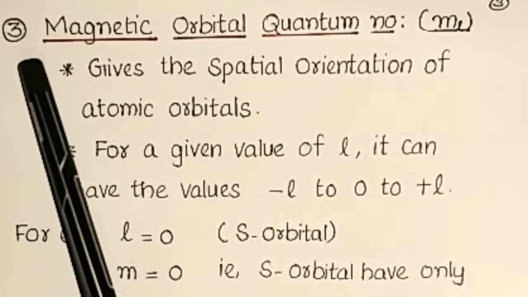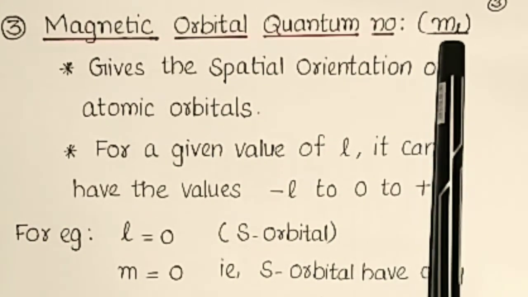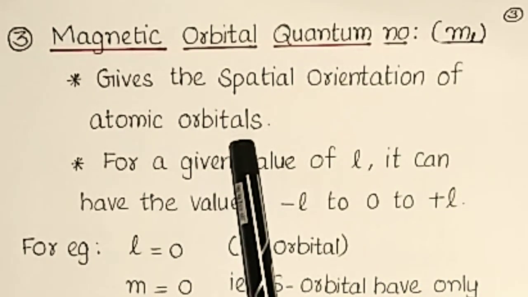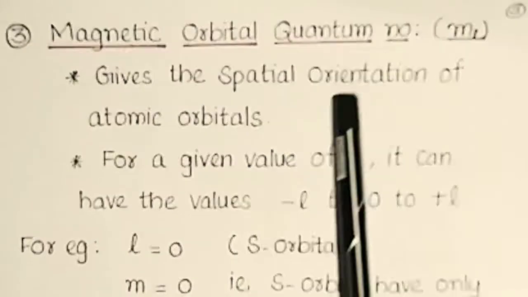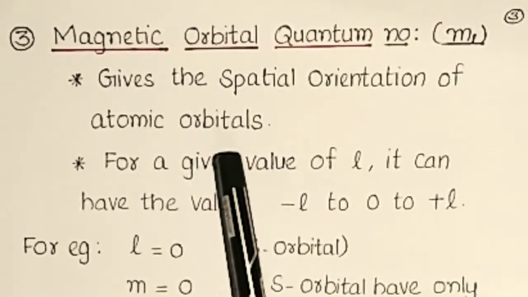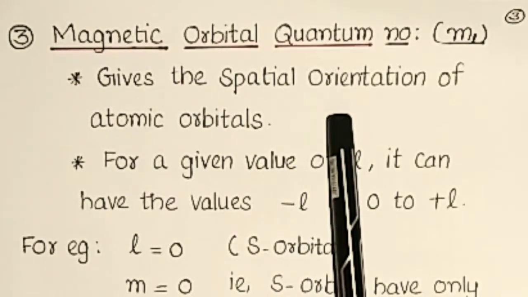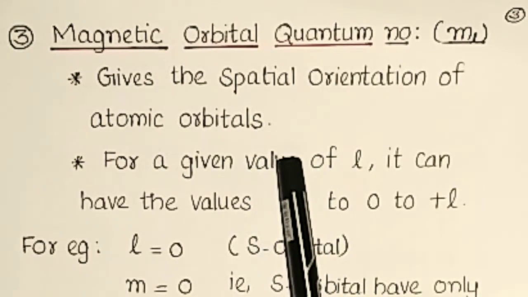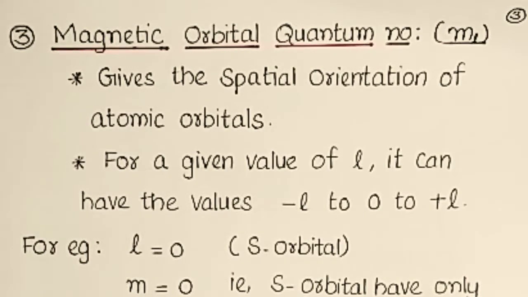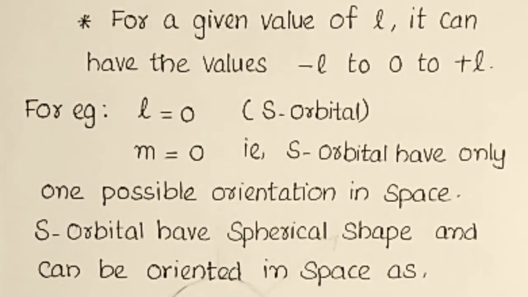Okay. The third one is the magnetic orbital quantum number, denoted by the symbol ML. It gives the spatial orientation of atomic orbitals. That means how many ways the atomic orbitals can be arranged in space. For example, the S orbital has a spherical shape. So how many ways can these S orbitals be arranged in space?